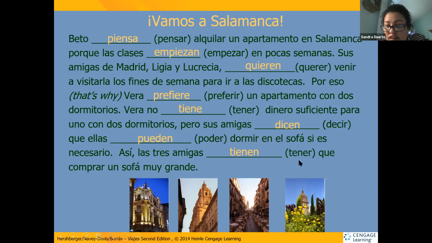Tener que, it's an obligation. Remember, when you want to show an obligation in the sentence, you have to say they have to. And in order to make that have to, you have to add que next to the verb, to make it an obligation. Ellas tienen que comprar un sofá muy grande. They have to buy a big sofa.